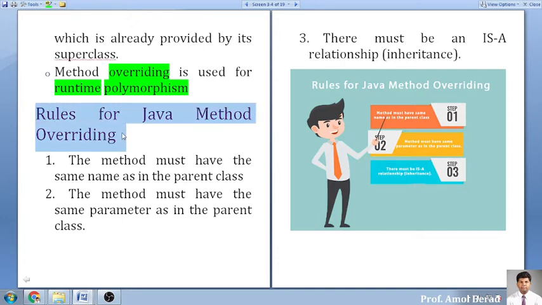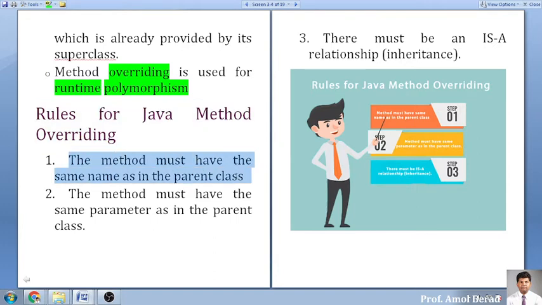Now rules. Rules are the most important thing that you have to work on. First rule, never forget: the method must have the same name as in the parent class. If you are creating a function in the child class, the name should be the same as in the parent class. The name you gave the function in the parent class, the same name is needed; it should never be changed. This is the first rule. Second, the method must have the same parameters. Yesterday we saw, it should have the same parameters as in the parent class.